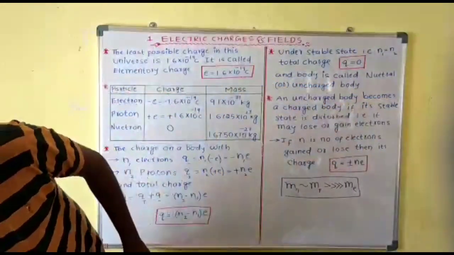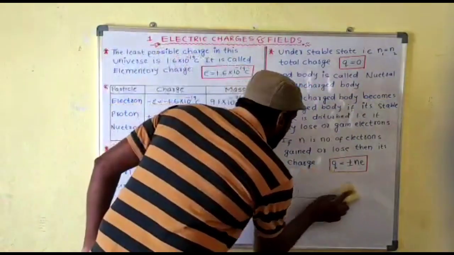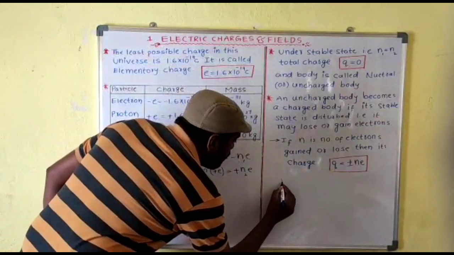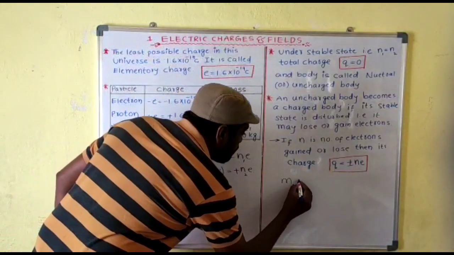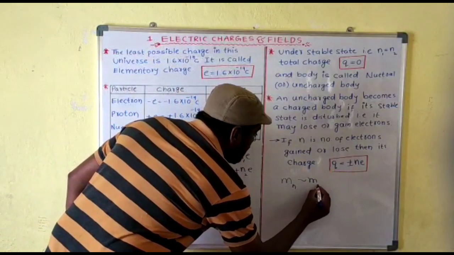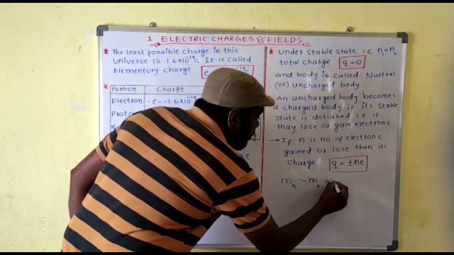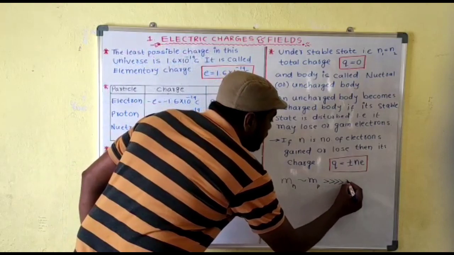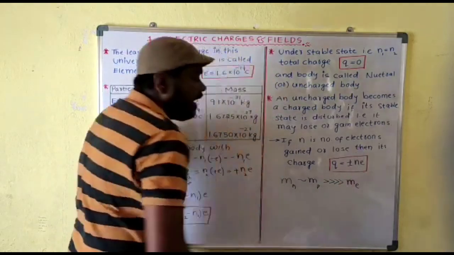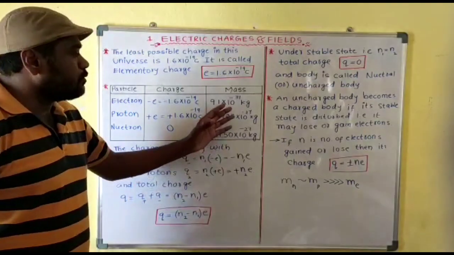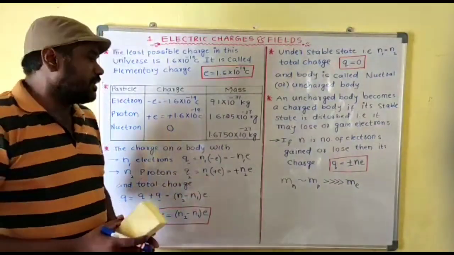From that we can write one equation: the mass of the neutron is nearly equal to the mass of the proton, and the combined mass of the proton and neutron is much greater than the mass of the electron. That is the important equation related to the masses of the three fundamental particles.